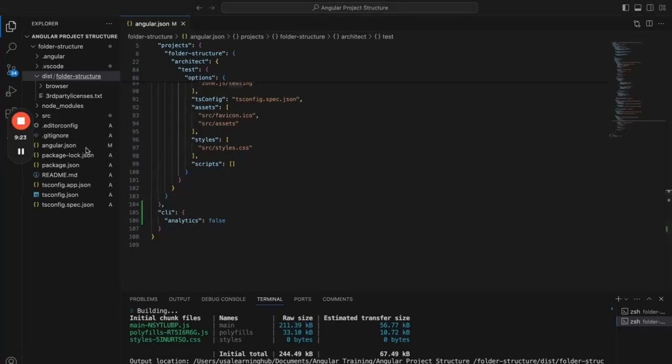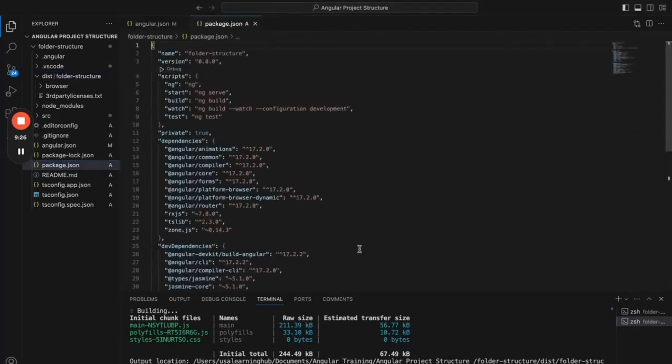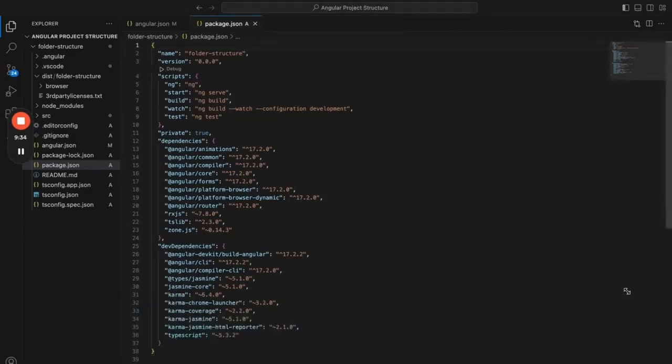So the next file is package.json. This is one of the most important files. In this package.json, this is the project name and the version of this particular project.